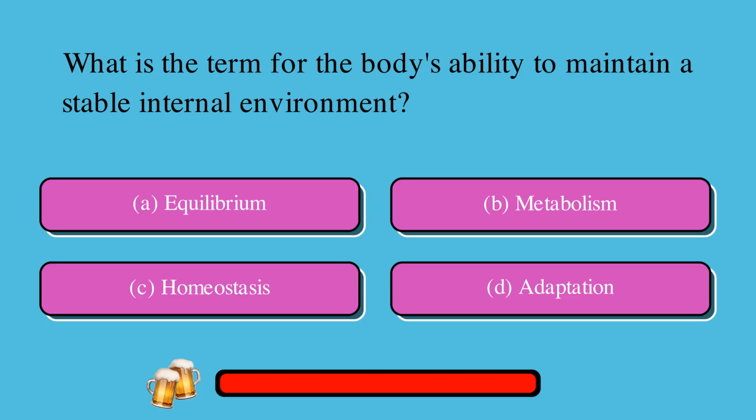What is the term for the body's ability to maintain a stable internal environment? A. Equilibrium, or B. Metabolism, or C. Homeostasis, or D. Adaptation. The correct answer is C. Homeostasis.